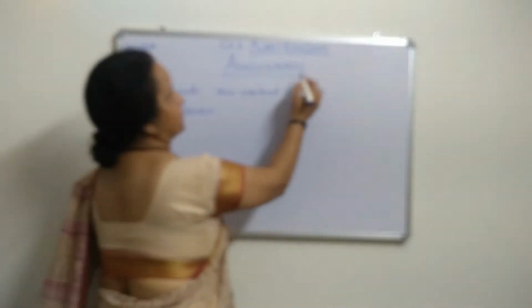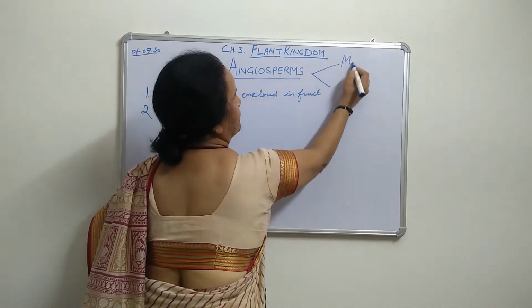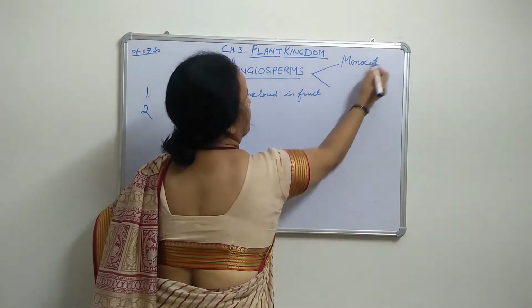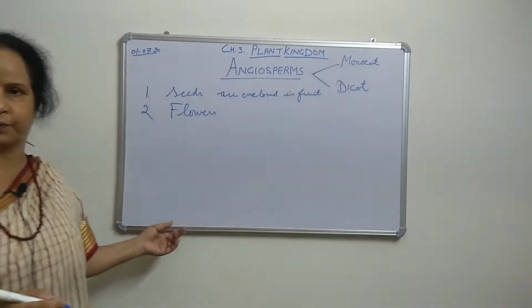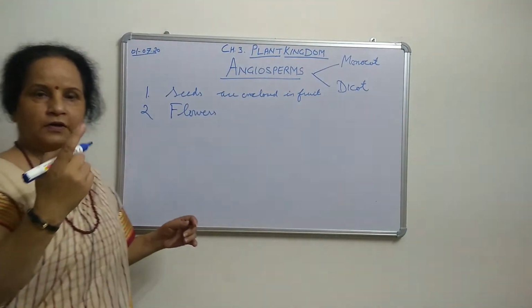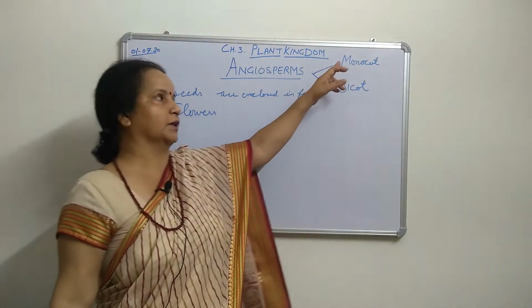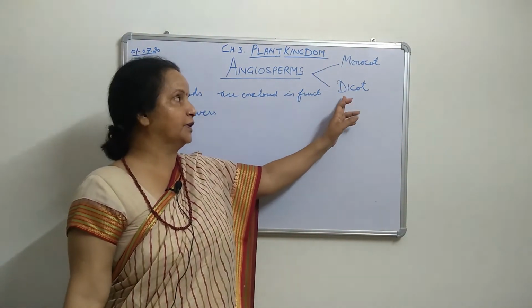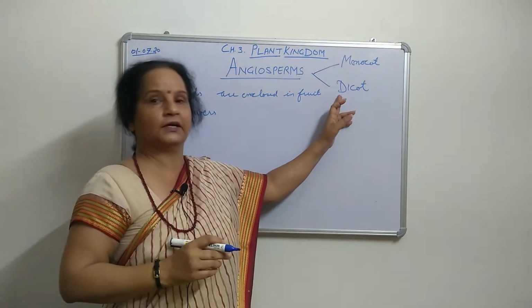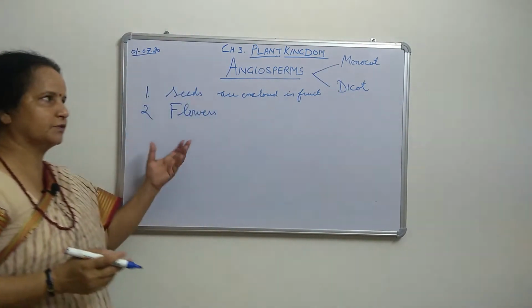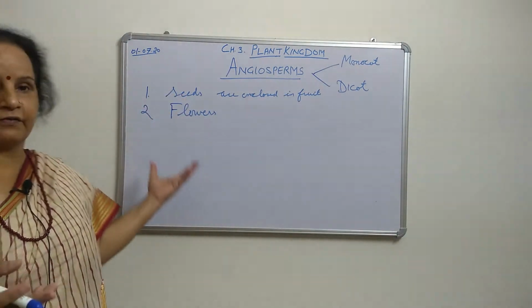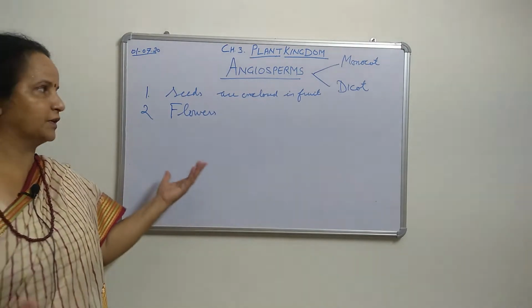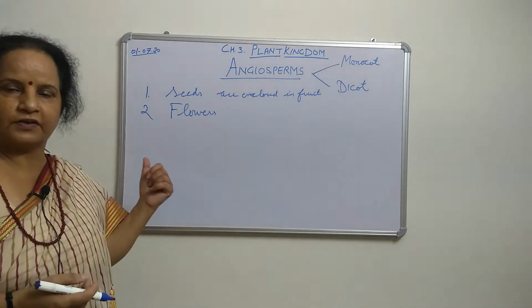In angiosperms, there are two types of plants: monocot and dicot. Mono means one: when only one cotyledon is there, it is called monocot. Dicots have two cotyledons, and are called dicot plants. But the process is the same; all are flowering plants with reproductive organs. These are the general characteristics of angiosperm plants, well-developed flowering plants found everywhere.